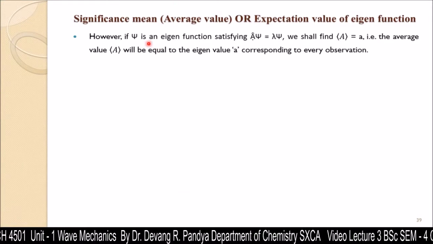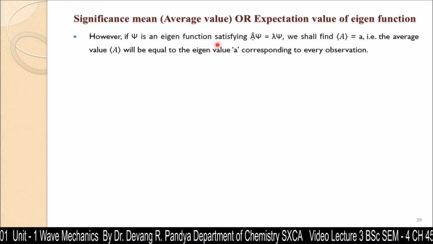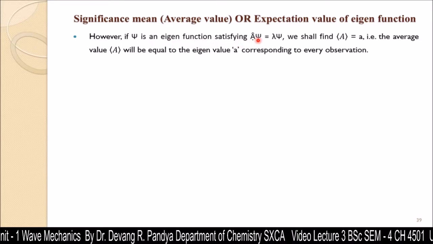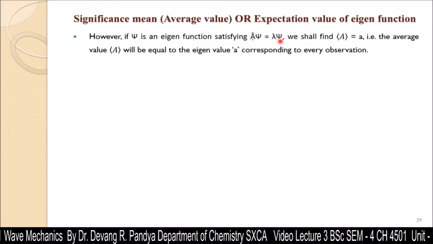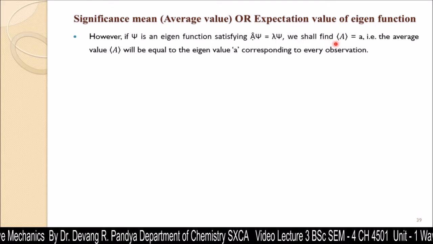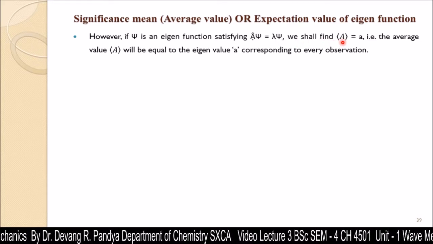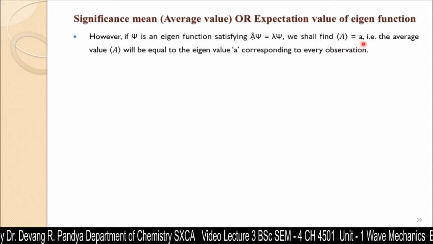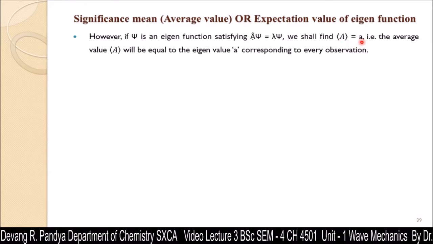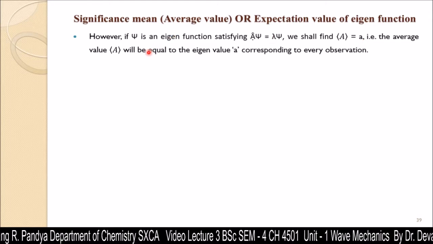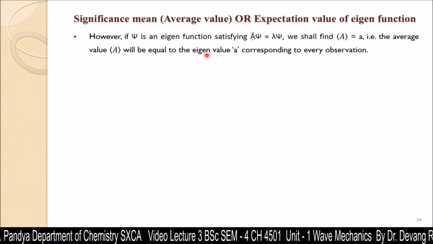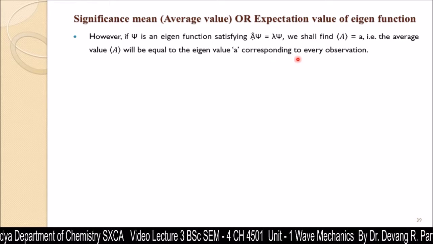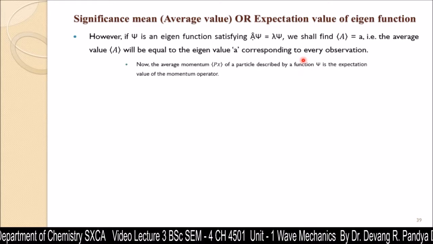However, if psi is an eigenfunction satisfying the equation a psi is equal to lambda psi, we shall find the average value, the expectation value, for this eigenfunction as a, that is the eigenvalue. The average value will be equal to the eigenvalue corresponding to every observation.